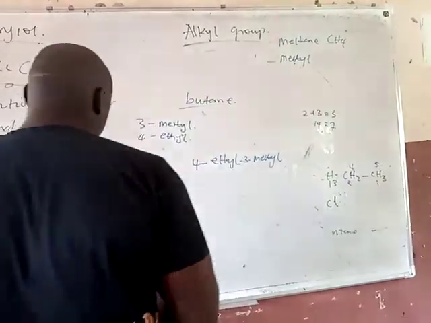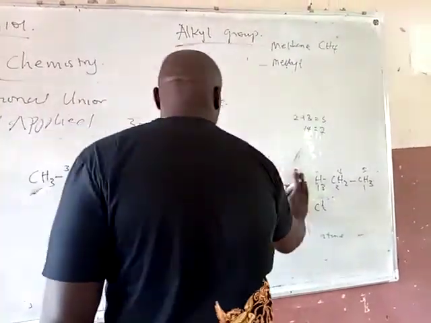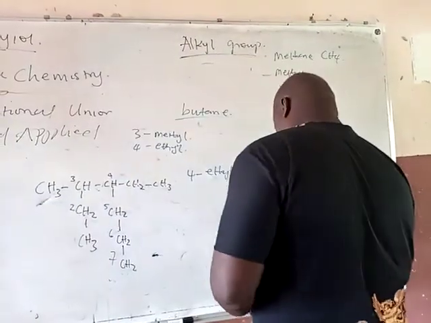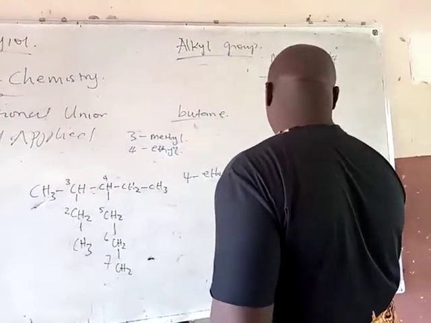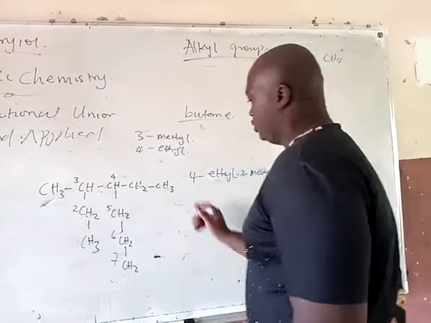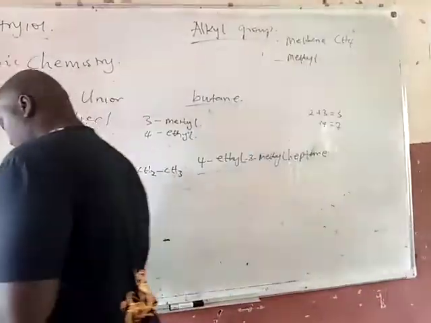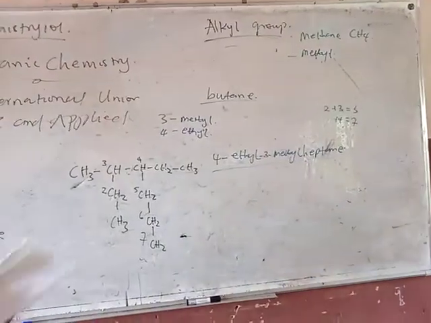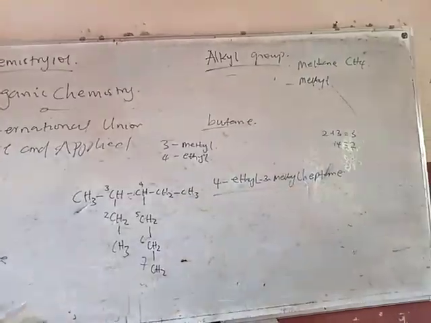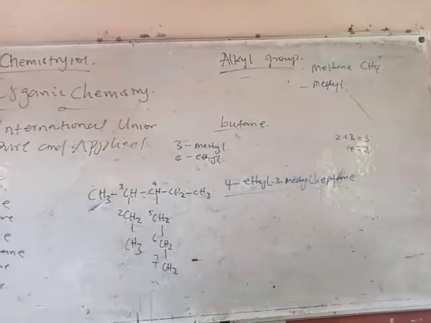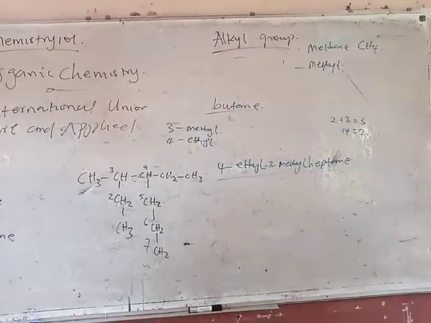And the longest continuous chain is what? 7. So it's 4 ethyl 3 methyl heptane. So that's the longest continuous chain, and that is the name. Remember, you can see how I'm writing it: 4 ethyl 3 methyl heptane. Are you with me? Good.